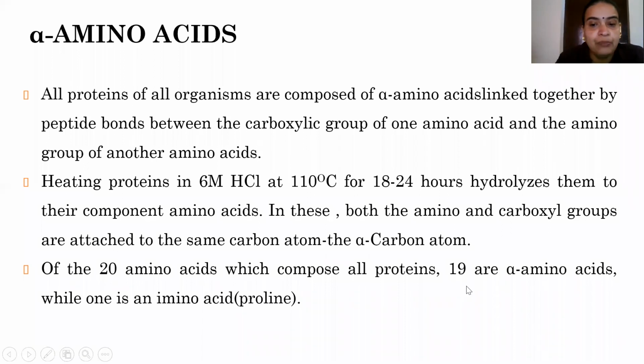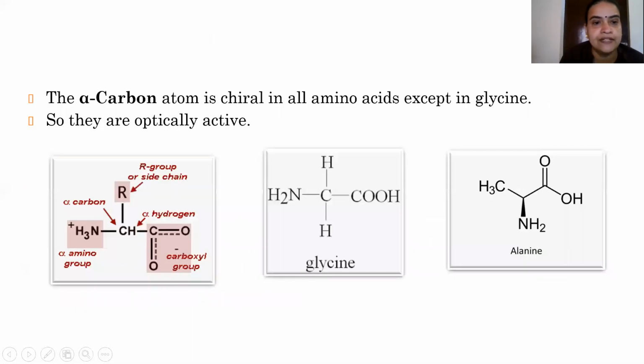Okay, in this structure, both the amino and carboxyl groups are attached to the same carbon atom, which is termed the alpha carbon atom. Among the 20 amino acids which compose all proteins, 19 are alpha amino acids, while one is an imino acid, proline. This also we have discussed already, right?